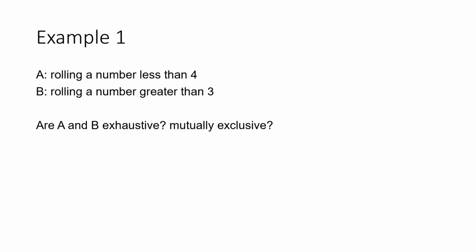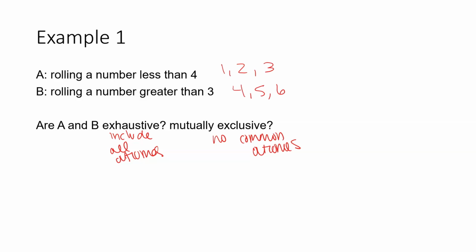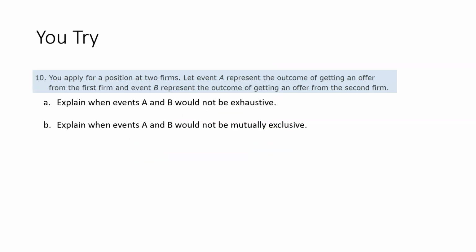So in this example here, rolling a number less than 4 and rolling a number greater than 3. Are the events A and B exhaustive, meaning they include all the outcomes? Or do they have no common outcomes? When we look at this, rolling a number less than 4 would be 1, 2, and 3, and a number greater than 3 would be 4, 5, 6. They have no common outcomes, so they are mutually exclusive. Go ahead and give this one a try. Press play when you're ready to see the solution.